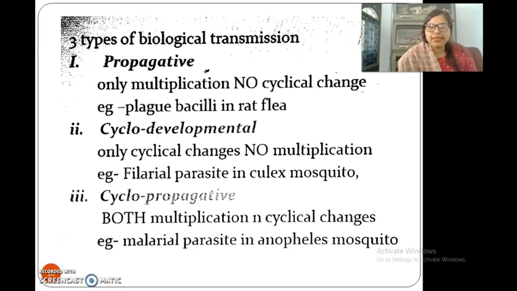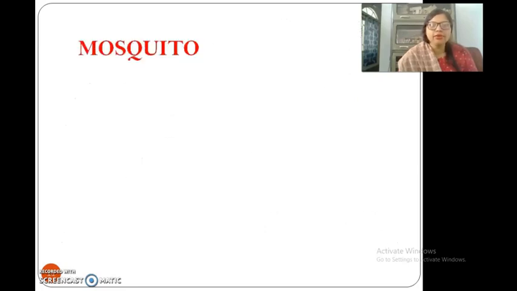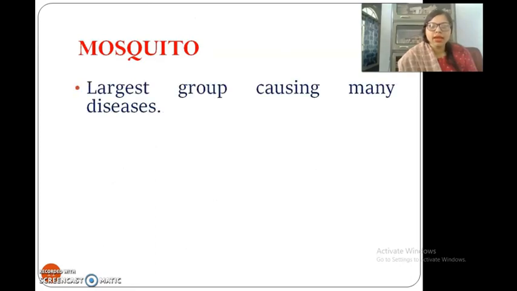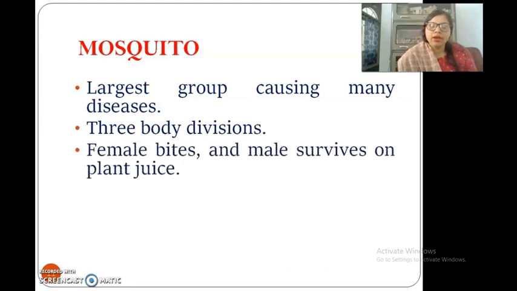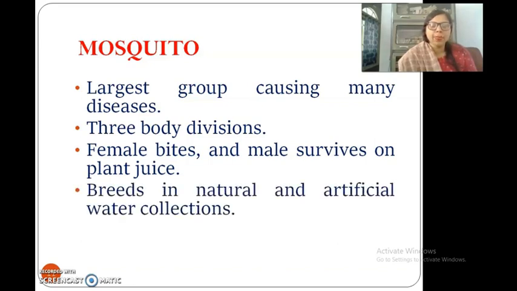We will learn the arthropods one by one. First, we have mosquito. So, what are mosquitoes? They are the largest group of arthropods causing many diseases. They have three body divisions. Only the female bites. The male only survives on plant juices. So, the danger is mainly the female mosquitoes.